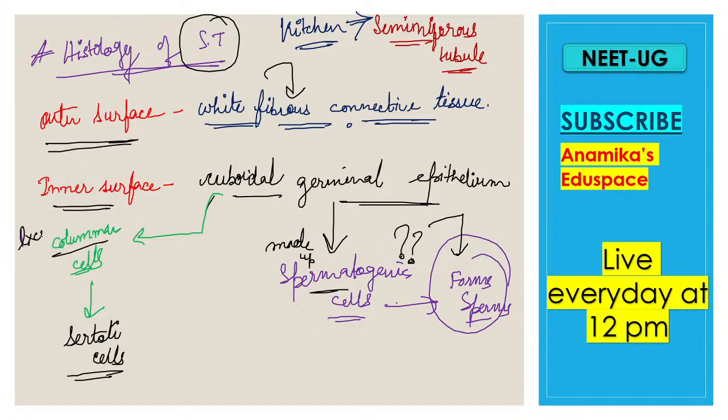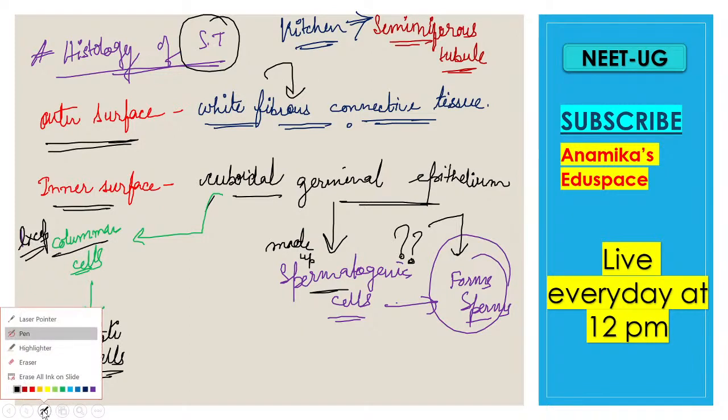And then there is an exception, because every time we have an exception in our life, right? In the cuboidal germinal epithelium also, we can find some columnar cells. In the inner surface of the seminiferous tubules, this kitchen of sperm production, we will find some columnar cells. So what is their function? These cells are your Sertoli cells.